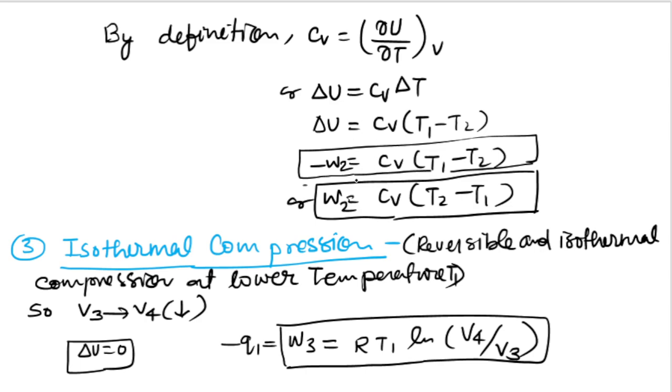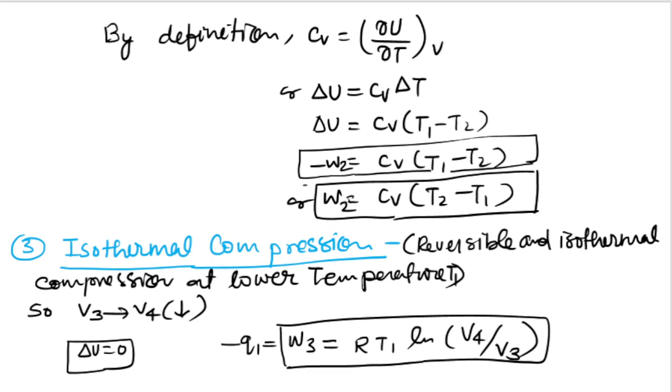If you consider W2 for the second process, it is Cv (T1 minus T2). If we simplify this, the minus sign will cancel out, because T2 comes first and T1 comes later. So you will get this work equation for the adiabatic expansion.